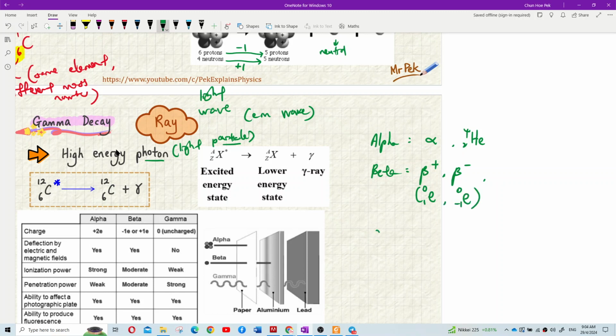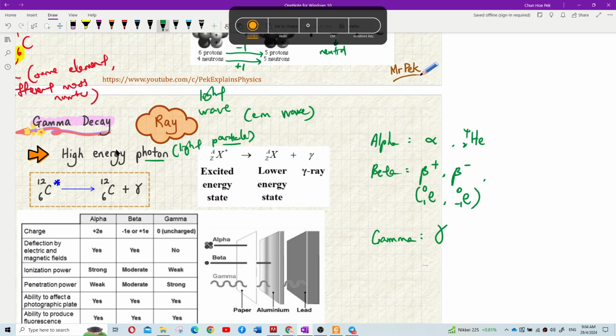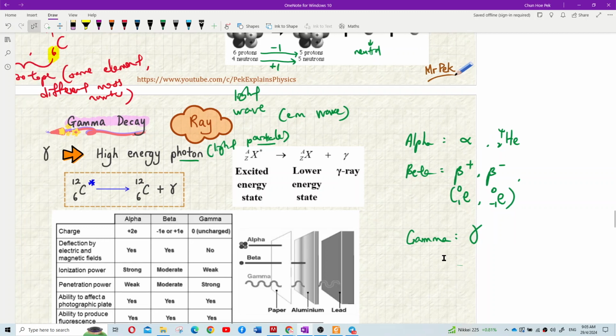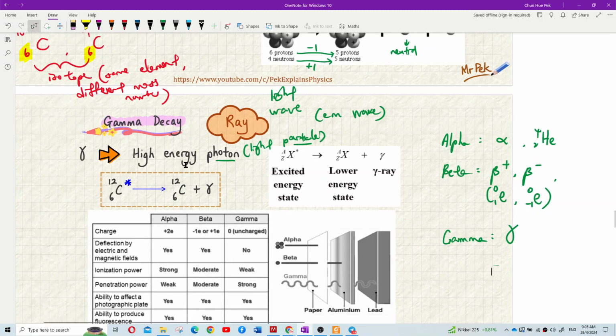Okay, and then we have gamma. Gamma dia begini. Satu bentuk ikan. Okay, come on, gamma. Kurang satu mata, ya. Okay. So gamma ray, ya, gamma ray. Inilah cara melukis, ya. It's a photon, ya.